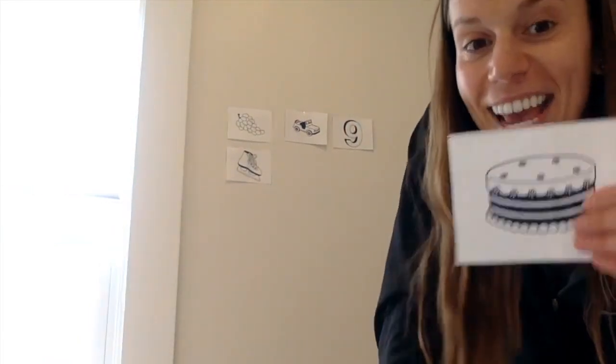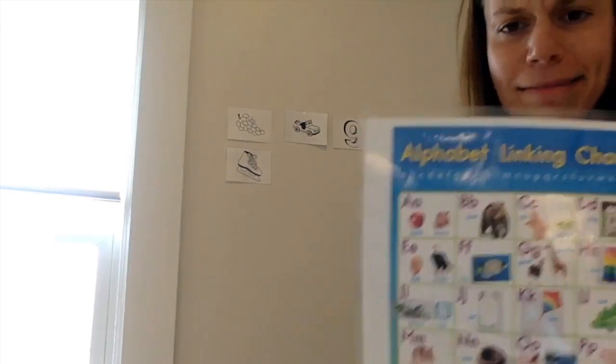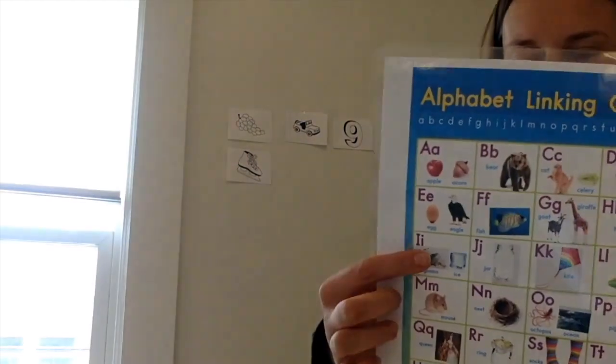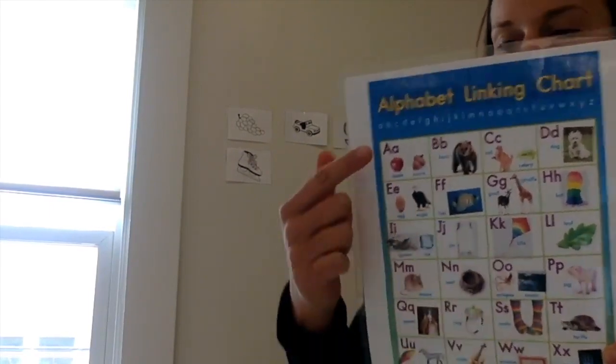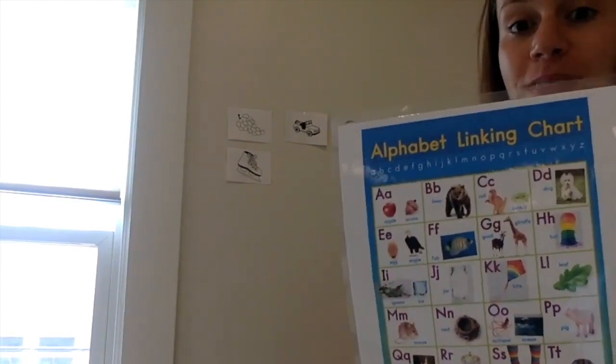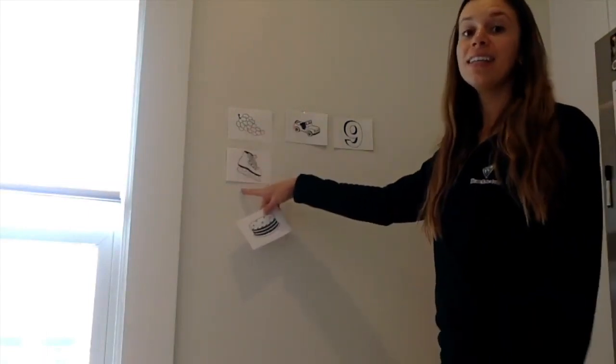This is a cake. What long vowel sound do you hear in the middle of cake? Do you hear I, ice? No. Do you hear O, ocean? No. Do you hear A, acorn? Yeah. K, A. Grape, skate,